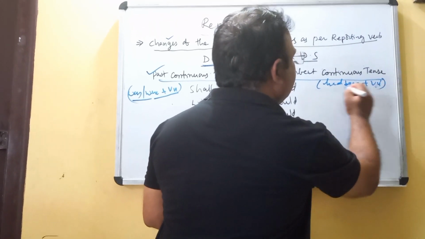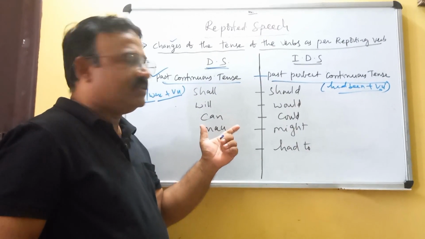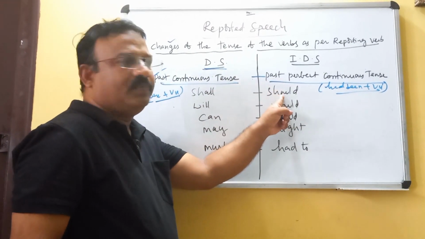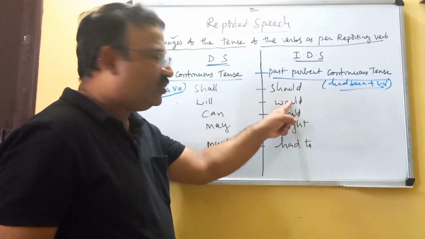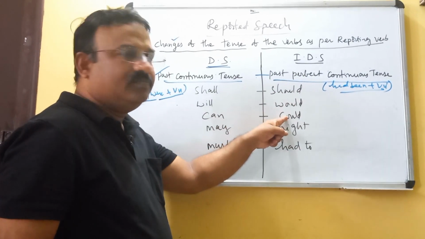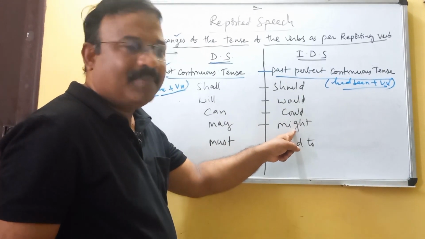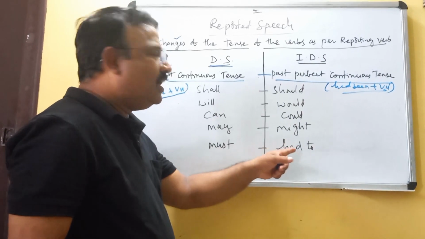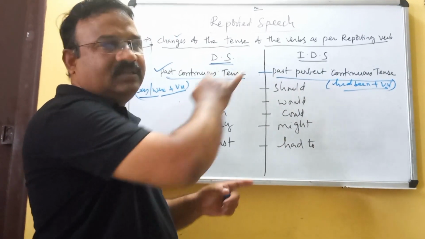And here the modal auxiliaries: shall becomes should, will becomes would, can becomes could, may becomes might, must becomes had to. These are the changes in the tense.